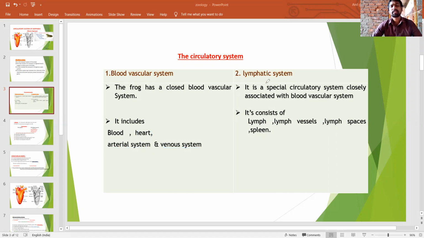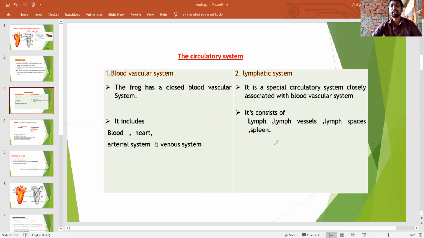Next, the lymphatic system. What is the lymphatic system? It contains lymph vessels, lymph spaces, and spleen. The blood vascular system contains blood, so the lymphatic system contains lymph.